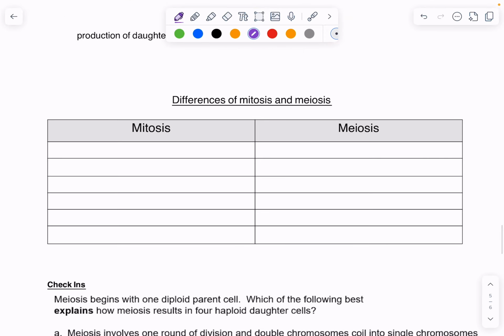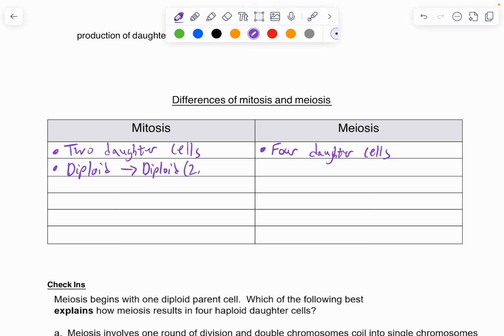All right, so those are some similarities. Let's talk about some differences. Mitosis makes two daughter cells, versus meiosis, which will make four. Mitosis is going to go from diploid to diploid, which we could say 2N to 2N.